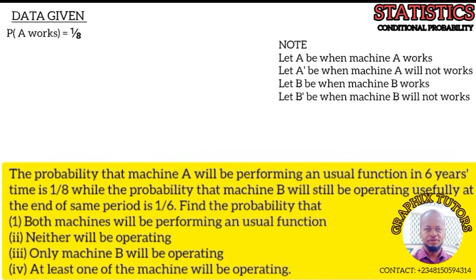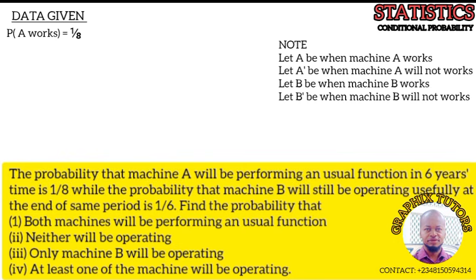Altogether it is given as what? 1 over 8. Having in mind we are saying probability, that means it is a game of what? It is a 50-50 chance that this is true altogether. So automatically there will be a time that the machine is not going to work. So how can we get that time?